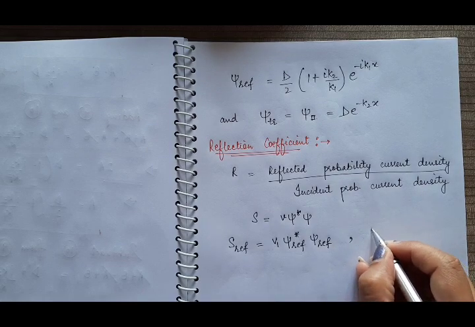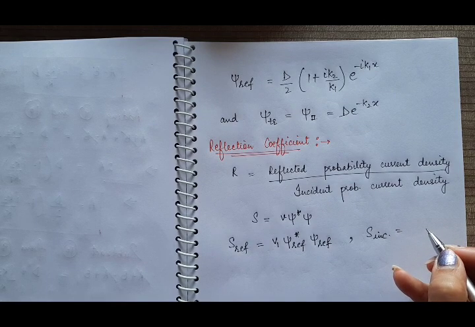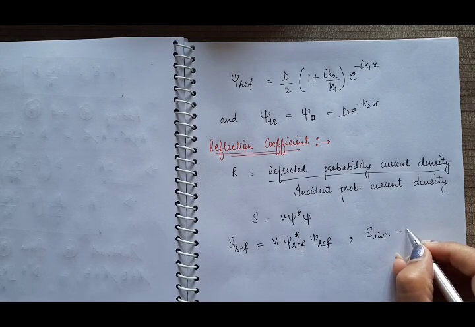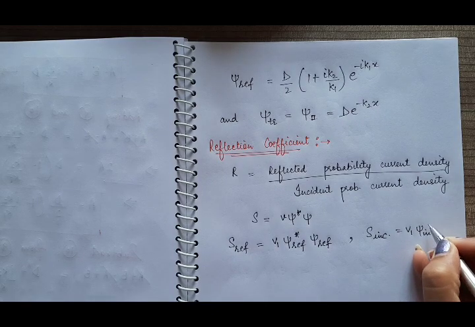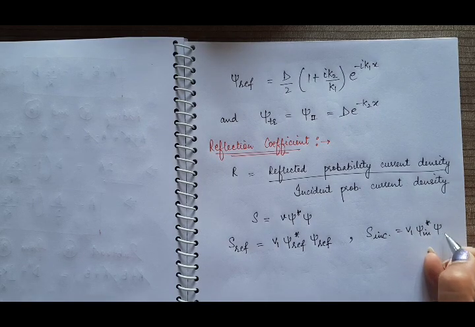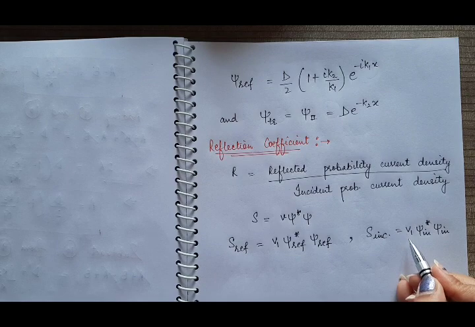The probability current density of the incident wave will be V1, as the particle stays in region 1, into psi incident. Now put both these values in this equation, and this V1 and V1 will cancel out.